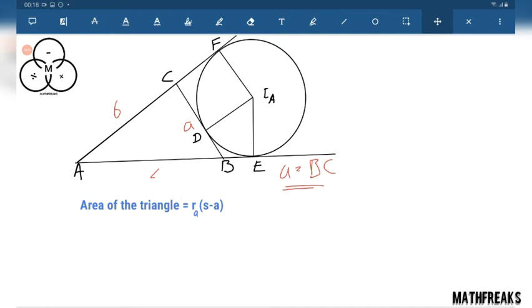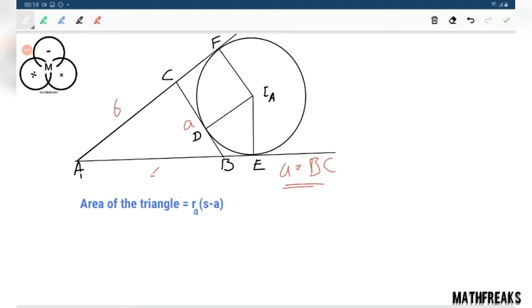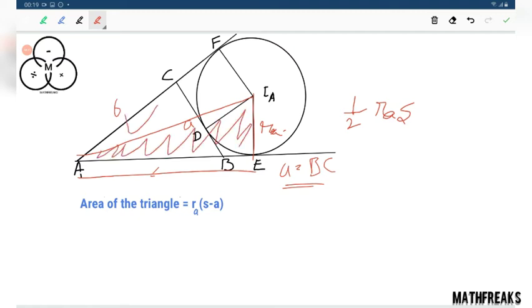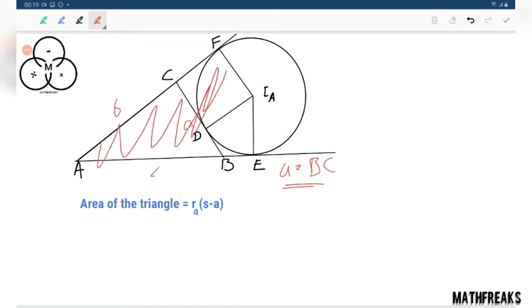Let's see what happens when we go for r_a into s. If this is s and here is this radius, let us consider r_a, then this will give us the area of this triangle, which is half r_a s. Let us add this area and this area, we will get r_a s. So r_a s is the total area of this quadrilateral. Now let us subtract. r_a s is the total area and we are going to subtract a r_a.